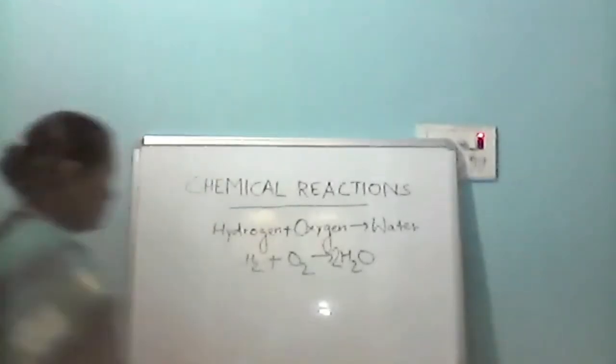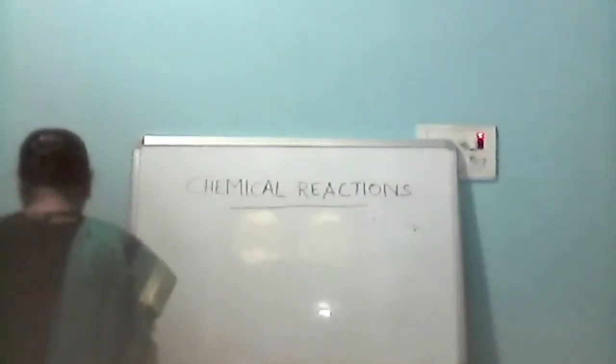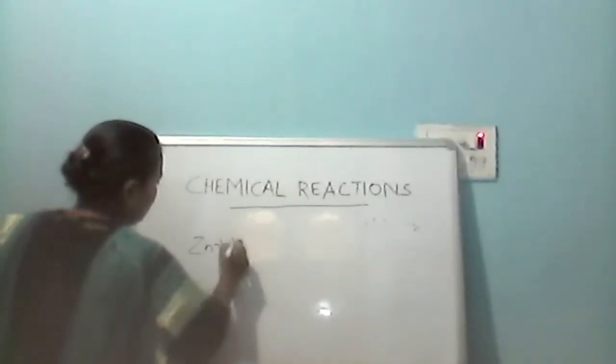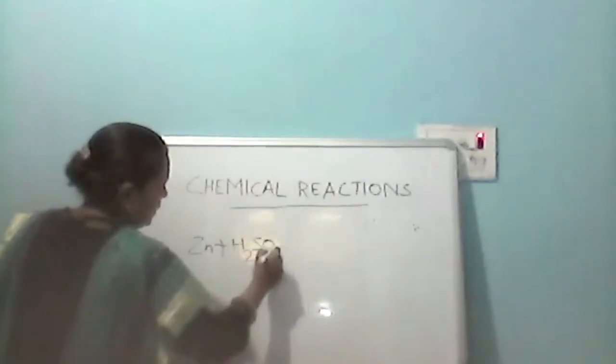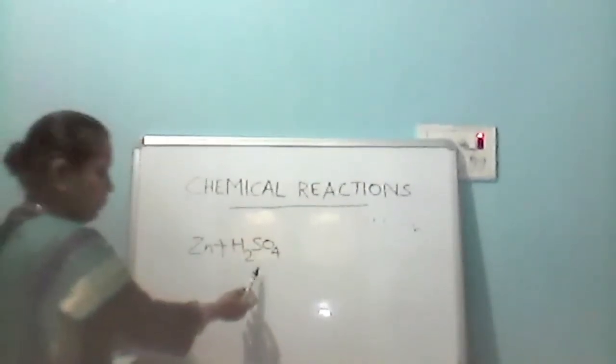Ma'am, the first equation is not balanced. Yes, this one is the first one. The second equation I am writing. दूसरा इक्वेशन हम लिख रहे हैं, ठीक है. Zinc is combining with H2SO4, same, it is sulfuric acid. Zinc is combining with sulfuric acid.